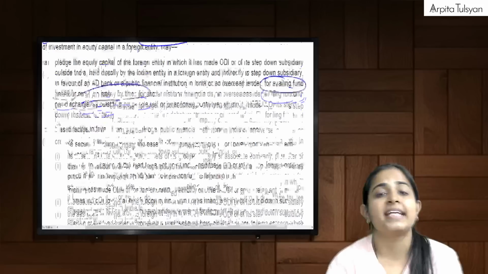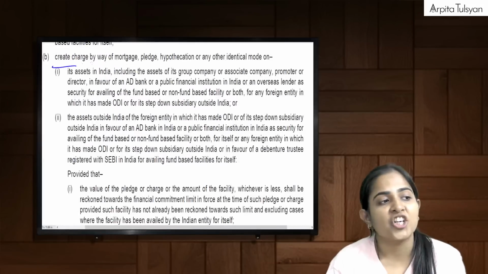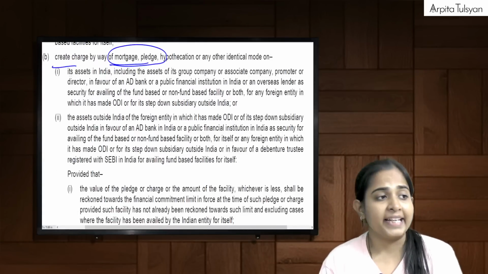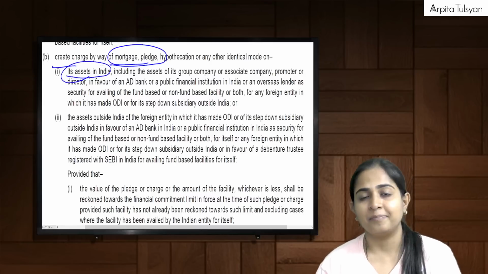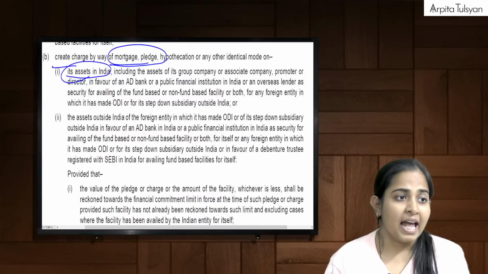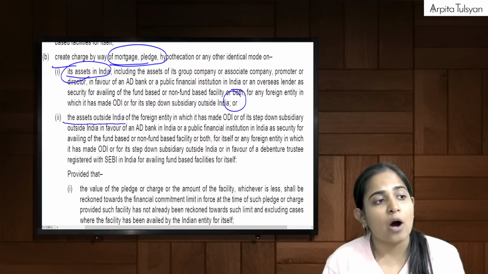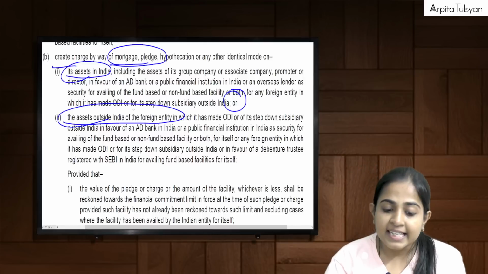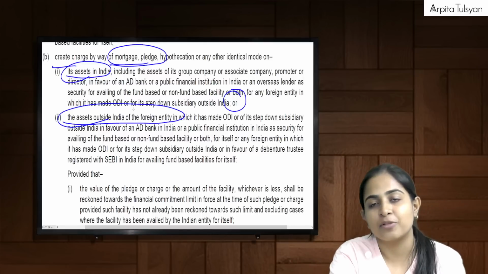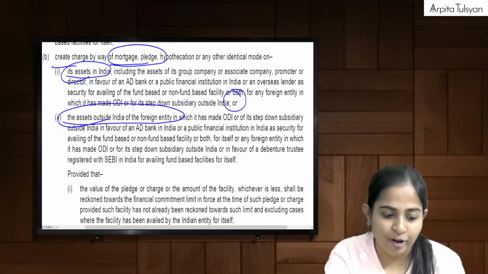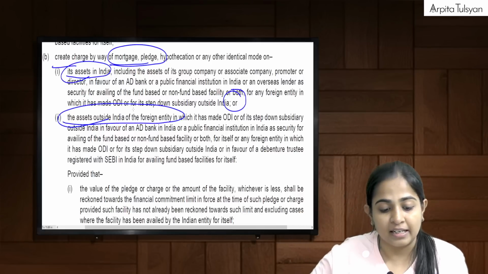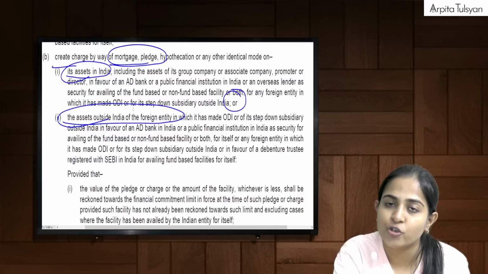Along with that, I can even create charge by way of mortgage, pledge, etc. on its assets in India or the assets outside India of the foreign entity. Since I am holding investment in equity capital of that foreign entity, I can pledge the equity capital of the foreign entity in which ODI has been done.